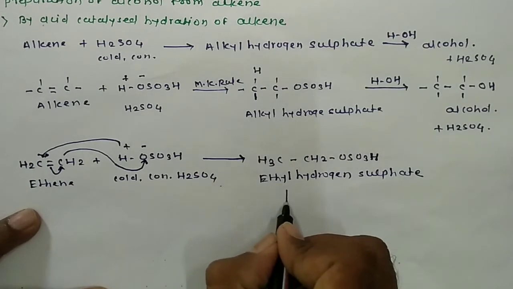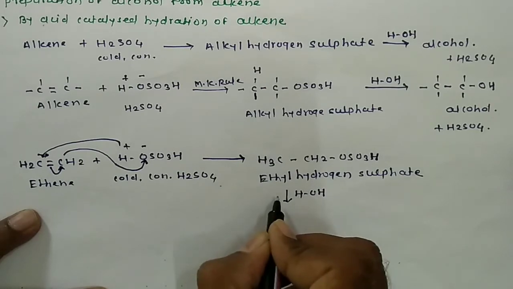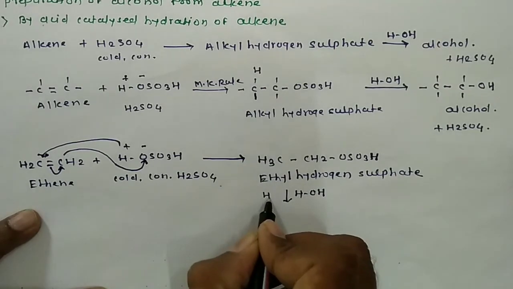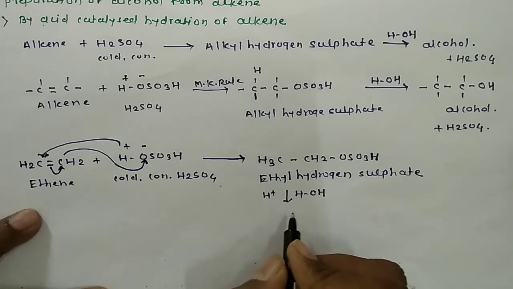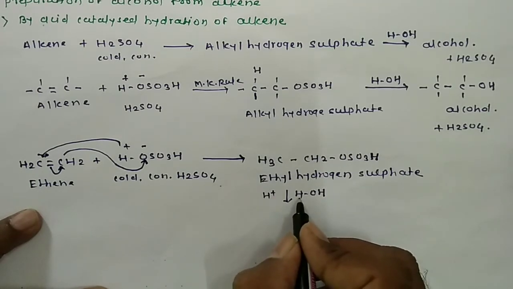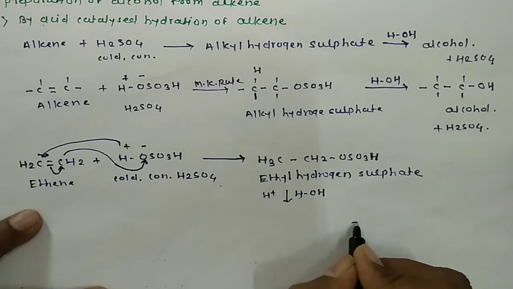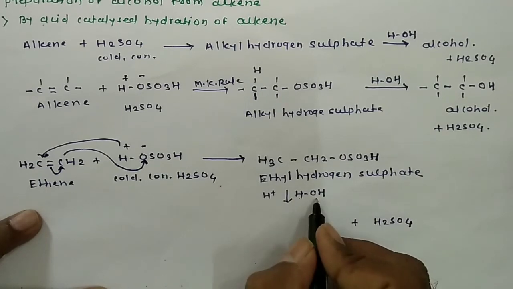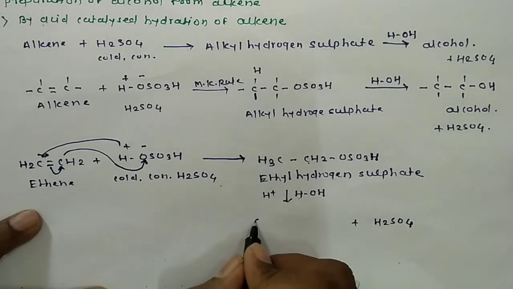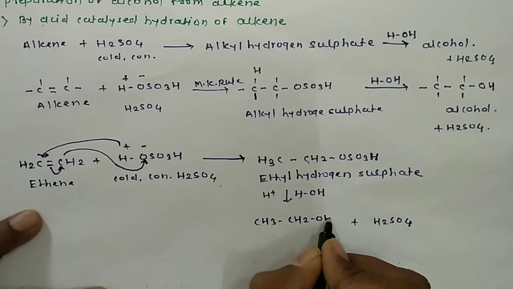And when this ethyl hydrogen sulfate is treated with water in presence of acid, then what is the product? This hydrogen is combined with this OSO3H group and it is converted into sulfuric acid, and OH group is added to this carbon atom and we get the product, that is CH3CH2OH.